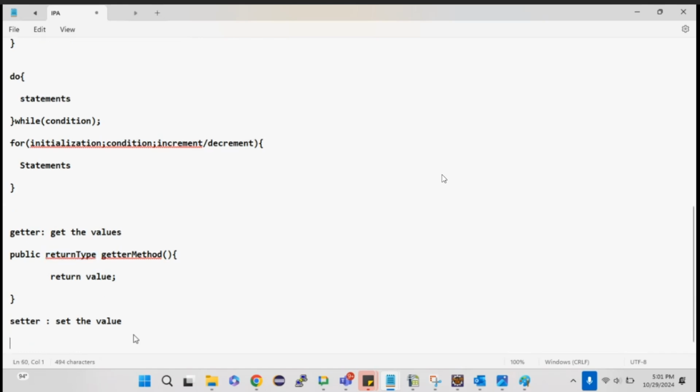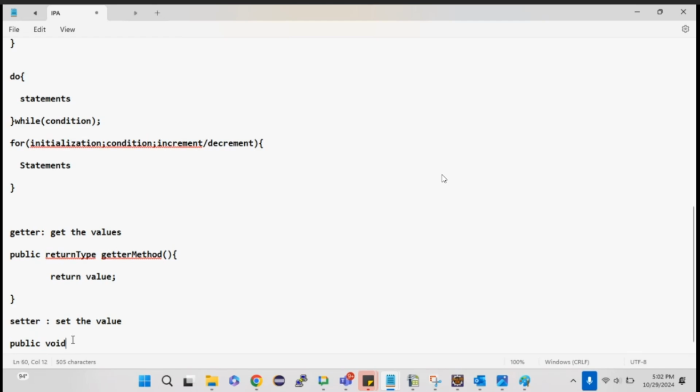Whereas if it is a setter, then public, same as a return type, but here there is one small change. I'll be giving it as void. So there are multiple return types available, right? int is there, double is there, string is there, float is there. Yes, even the object is there, array is there. Collections also we can give as a return type, but there is another return type called void, which means it won't return anything. If you want the method not to return anything, you just need to keep the return type as void.